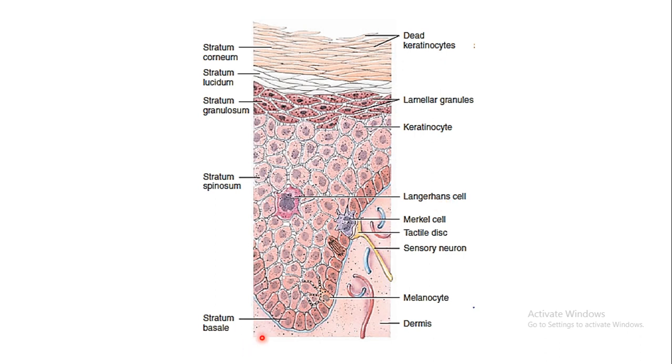Okay, then the deepest layer of the epidermis is the stratum basale. You can see that it is a single layer of cells, right? And here there is another type of cell, Merkel cells, present over here. Even melanocytes are located in this particular layer, and deeper to this epidermis is present the dermis.